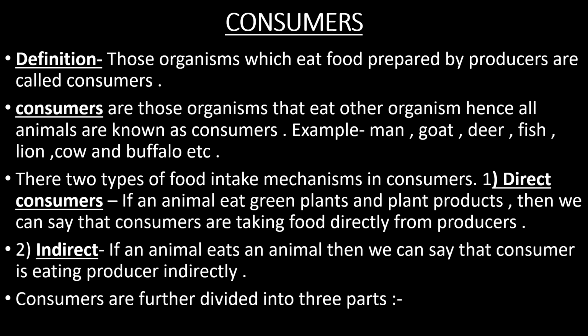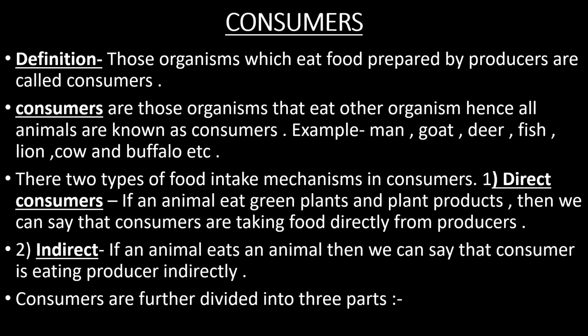So this is the primary consumer. And this consumer, the goat, is taking food directly from plants. So this is the direct consumer.